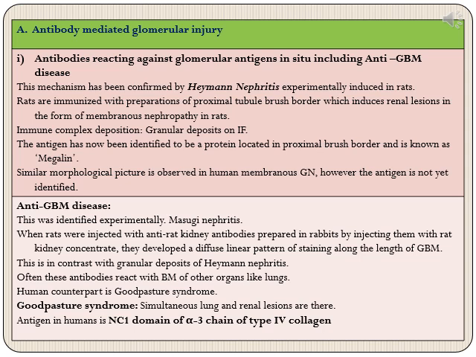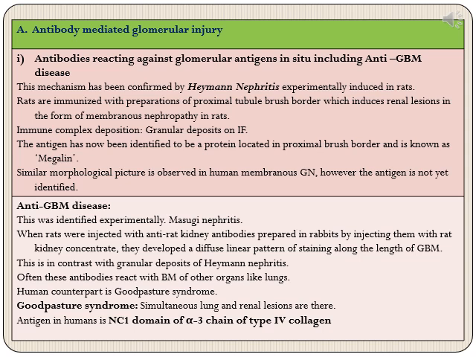Now these antibodies were again injected into rats, and they developed a different kind of glomerulonephritis than membranous glomerulonephritis. What they developed was a diffuse linear pattern of staining along the length of glomerular basement membrane.